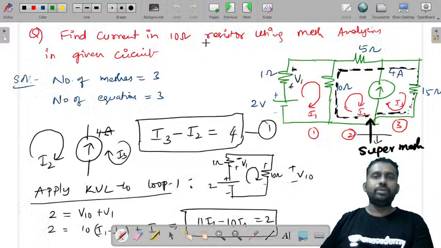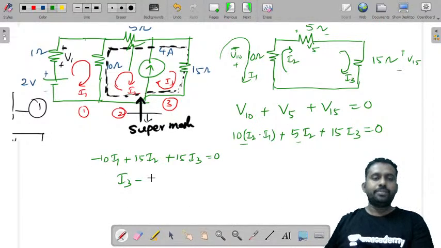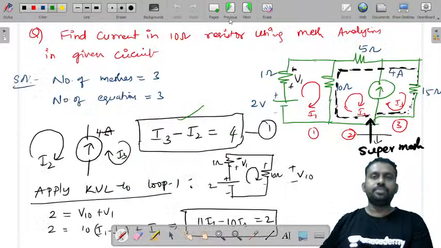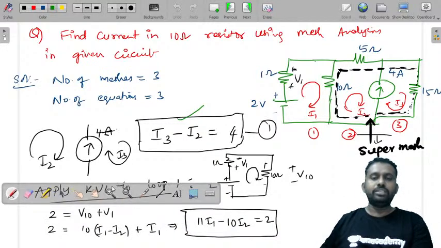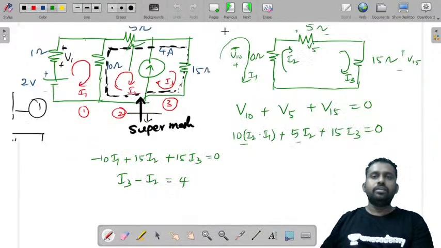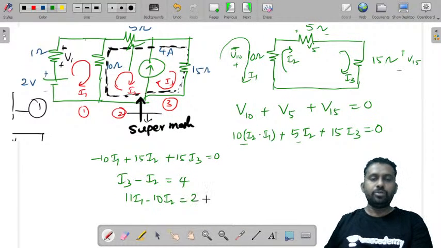So you got three equations. This is the first equation: I3 minus I2 is equal to 4. The second equation was 11 I1 minus 10 I2 is equal to 2. So these are the three equations you have got.